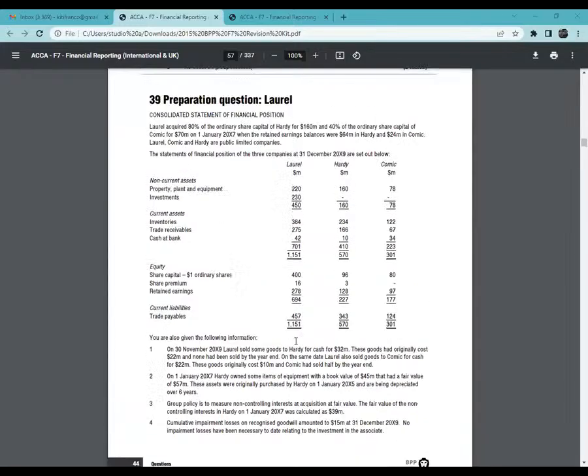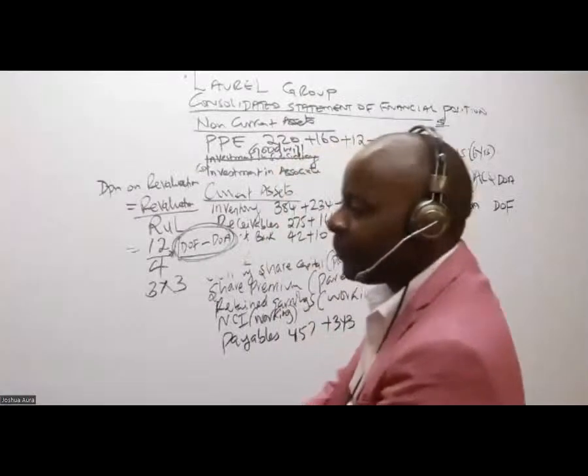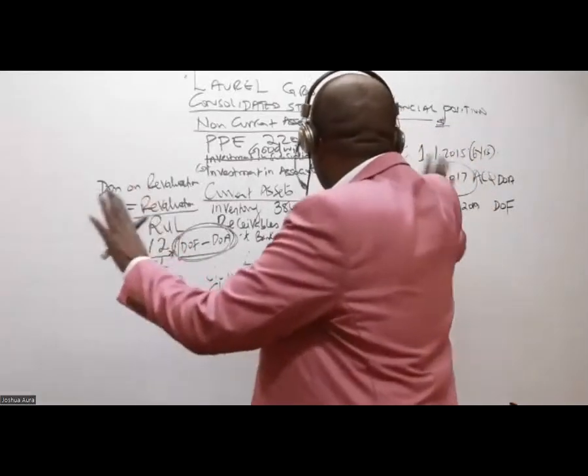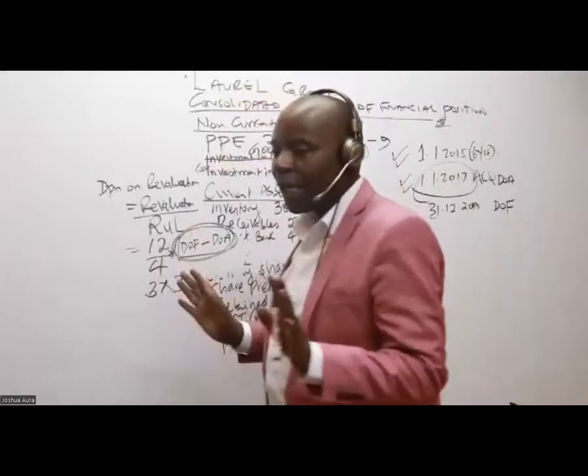Note number 3, they're telling me group policy is to measure NCI. I'll be doing this later. Cumulative impairment losses on recognized goodwill amounted to that. I'll also be capturing this later. Now, ladies and gentlemen, it is after I've done this that I will now start my other workings. After I've done this, don't do anything yet. But after I've reached here, now I can go ahead and do the other workings.